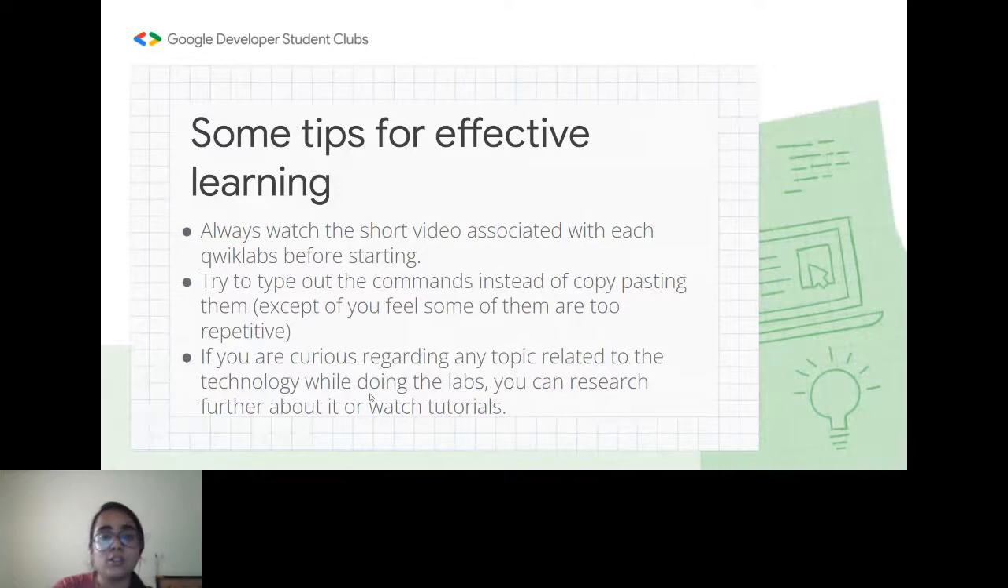There are Google Cloud Talks, and there are more videos and tutorials on those as well. So I really encourage that if you're really curious, you should watch it rather than keeping it for the end, thinking that after I complete all the labs I'm going to read everything about it. That might not happen, because you might get deviated once the labs are done, since we all have so many things to do nowadays.